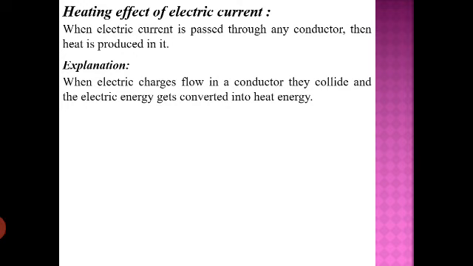So heating effect is nothing but the conversion of electric energy into heat energy within the conductor due to the disturbance.